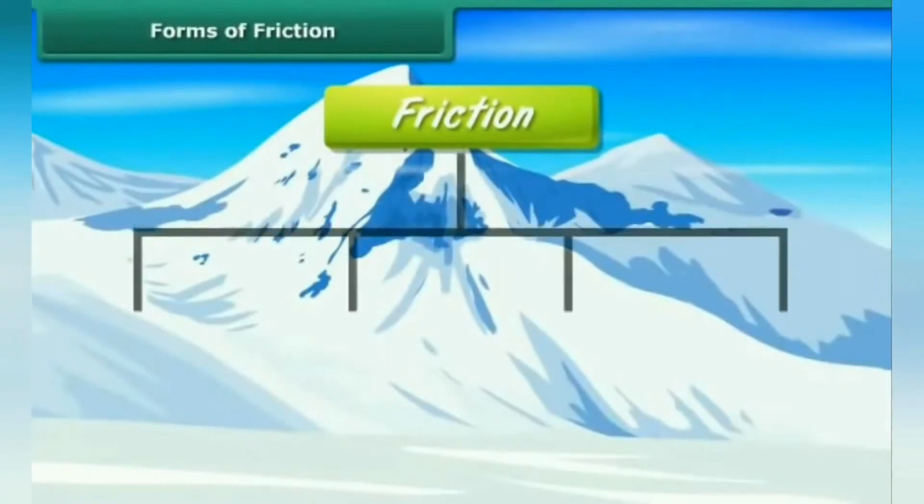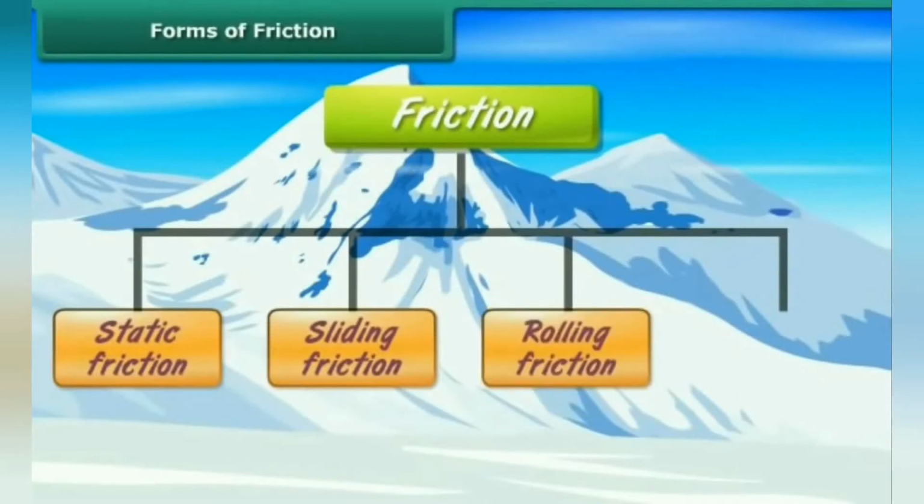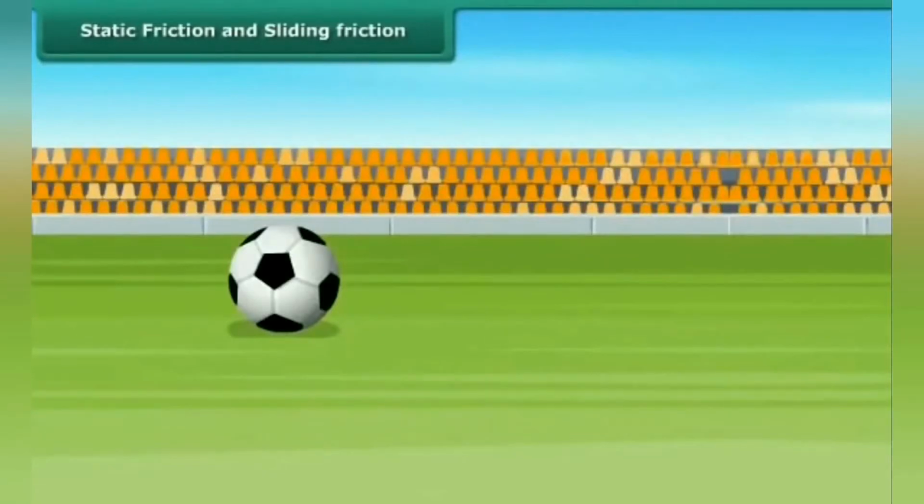Forms of friction. Friction can be broadly classified into these four categories: static friction, sliding friction, rolling friction, and fluid friction. We'll be discussing the first three types of friction.